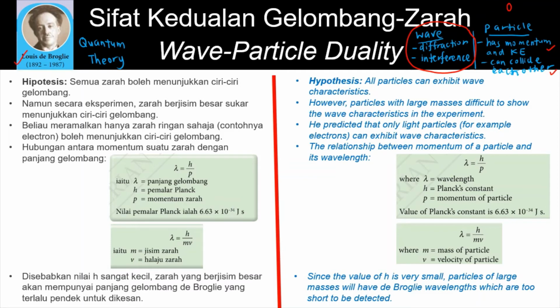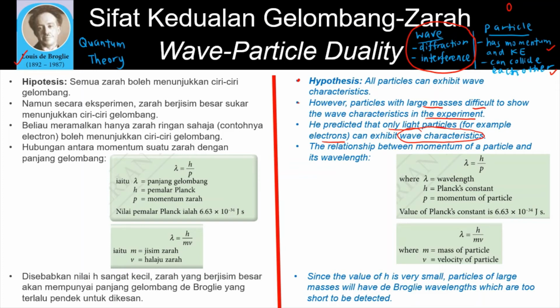Louis de Broglie introduced a hypothesis which is that all particles can exhibit wave characteristics. However, in the experiment, it doesn't work. Particles with large masses find it difficult to show wave characteristics. So he predicted that only light particles, for example electrons, can exhibit wave characteristics.